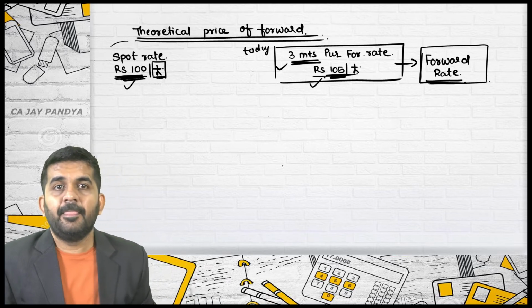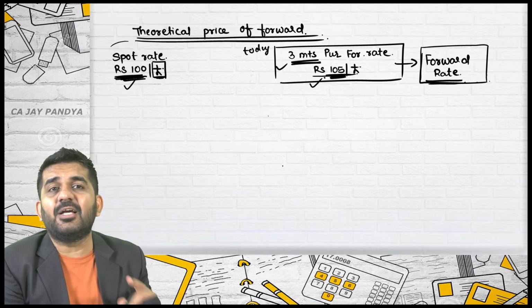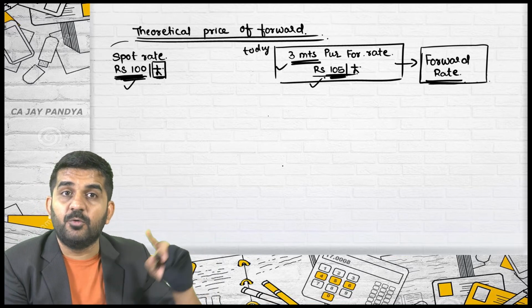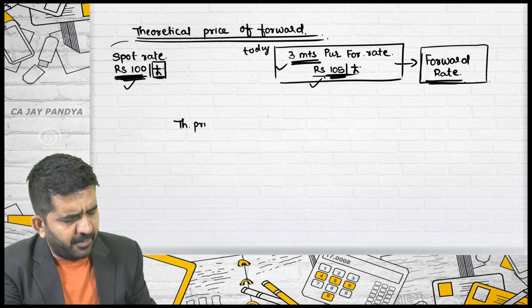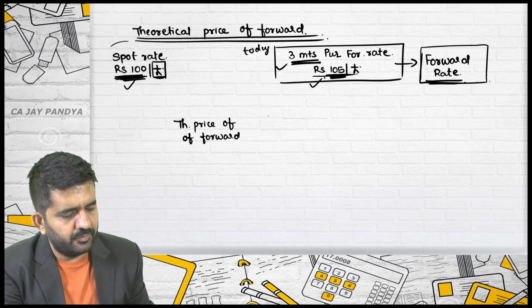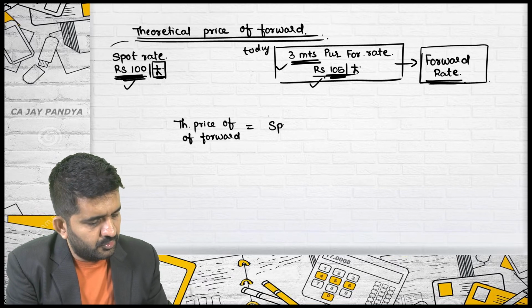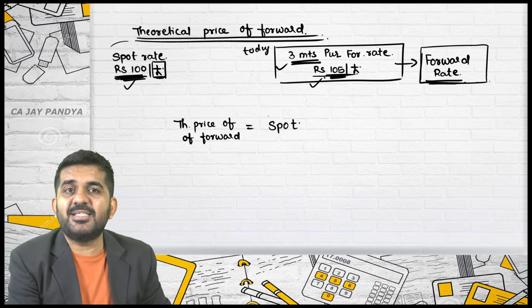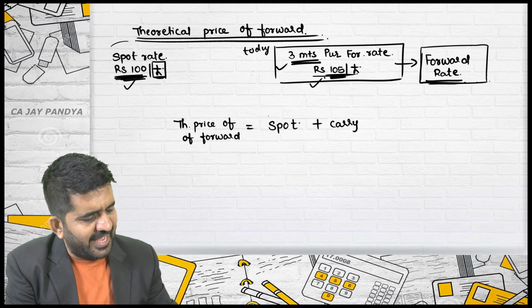Now, the theoretical price of a forward, even for a future, will remain the same. Theoretical price of forward should be equal to spot price plus carrying cost.